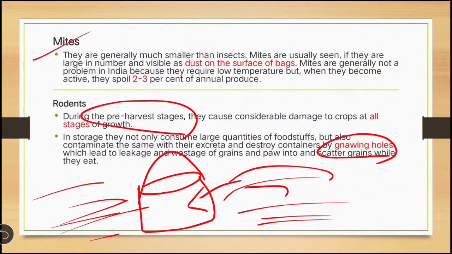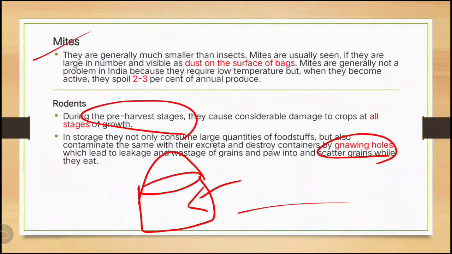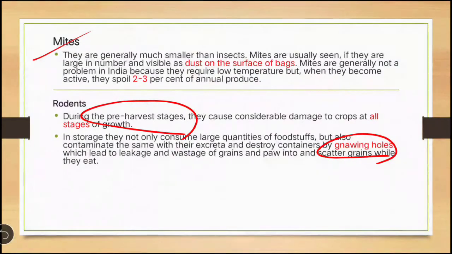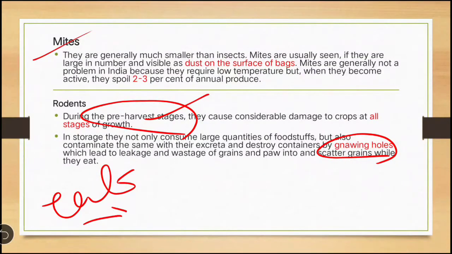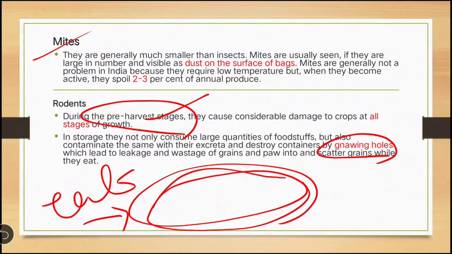So the rodents, how are they causing damage? First, they cause damage in the pre-harvest stage to the crop also. Then after storing, they will eat the container also. They will make holes and spread that produce here and there, and they will also excrete, so that impurities contaminate the stored product.